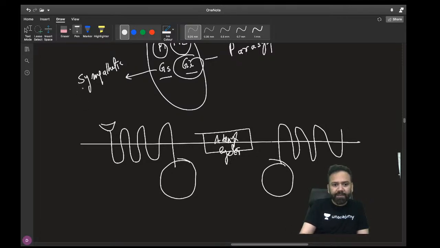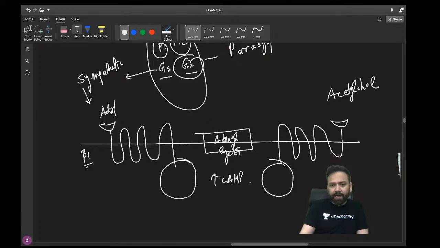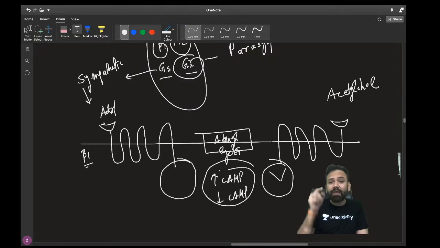So when you are sympathetically stimulated, beta 1 will be activated. For example, there is adrenaline and beta 1 is activated, and this will increase your cyclic AMP. And when you are relaxed, acetylcholine is released, and this will decrease your cyclic AMP. So cyclic AMP is a ligand.